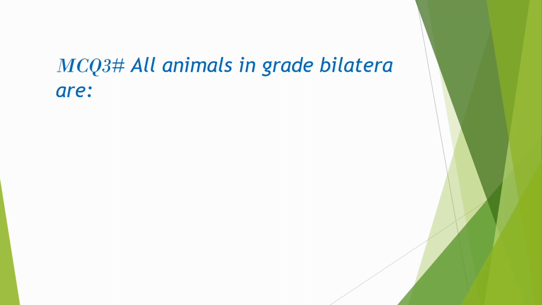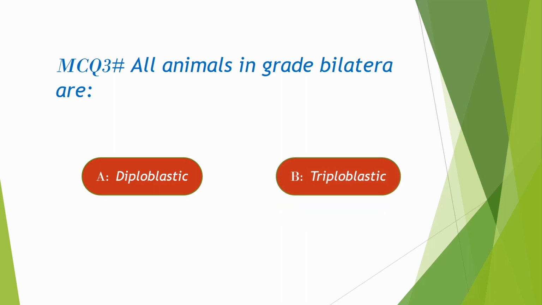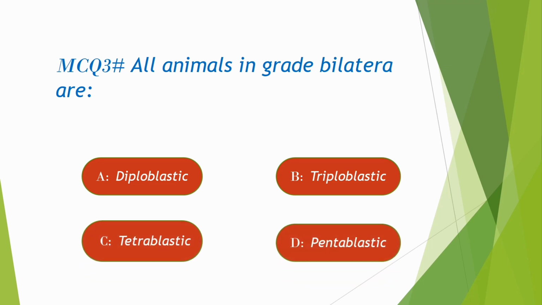MCQ 3. All animals in bilateria are option A. Diploblastic, B. Triploblastic, C. Tetrablastic, D. Pentablastic. Correct option is B. Triploblastic.